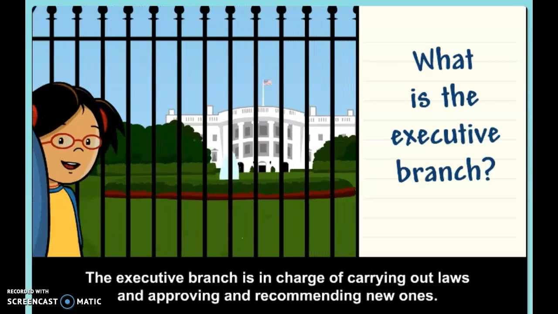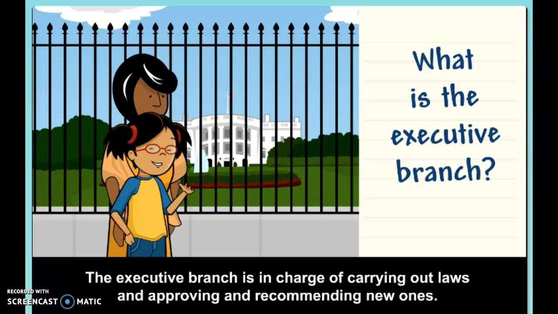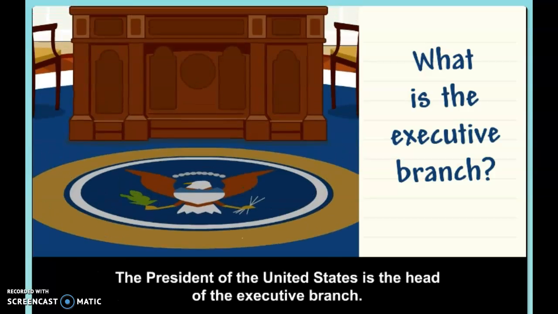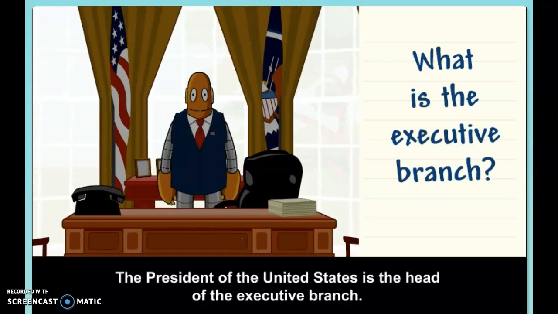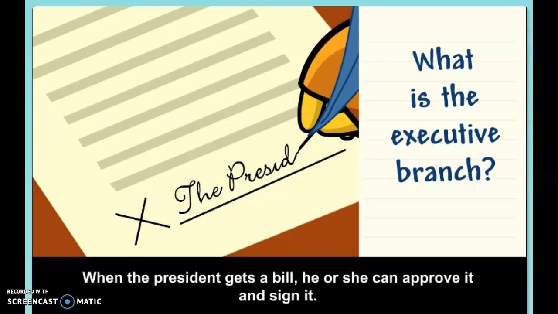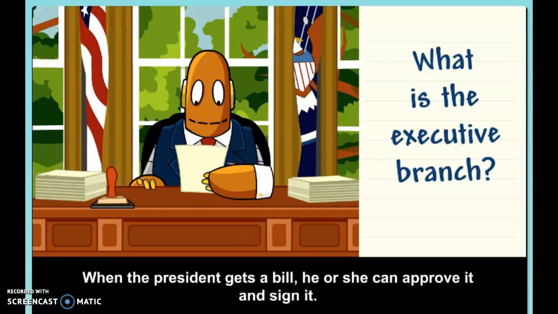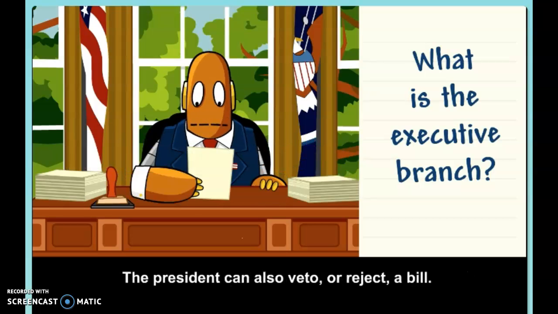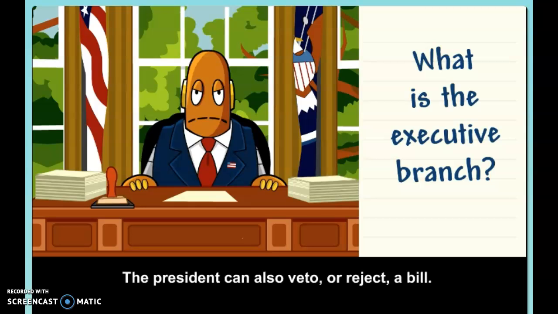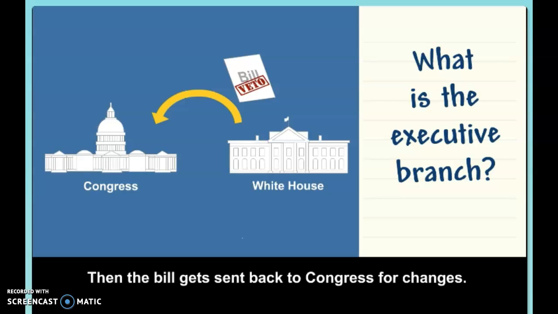The executive branch is in charge of carrying out laws and approving or recommending new ones. The President of the United States is the head of the executive branch. When the President gets a bill, he or she can approve it and sign it. Then the bill turns into a law. The President can also veto or reject a bill. Then the bill gets sent back to Congress for changes.